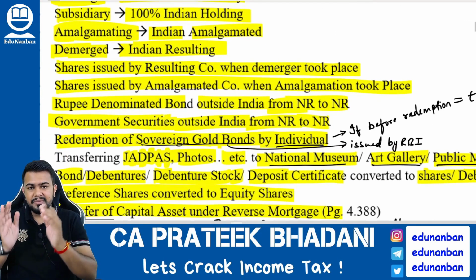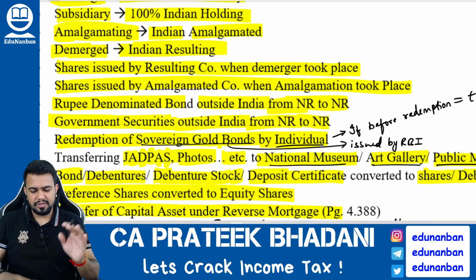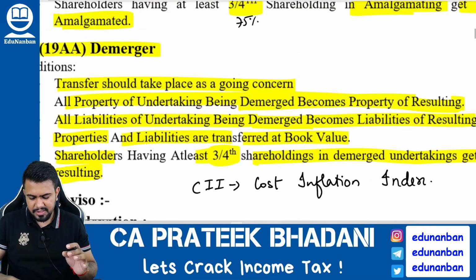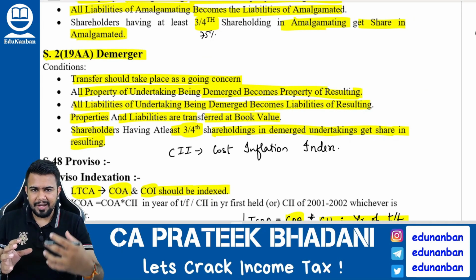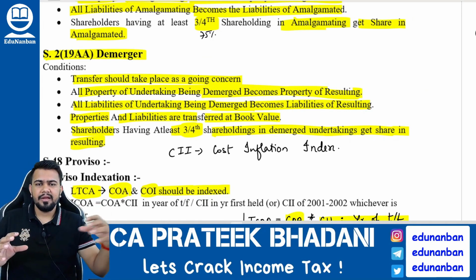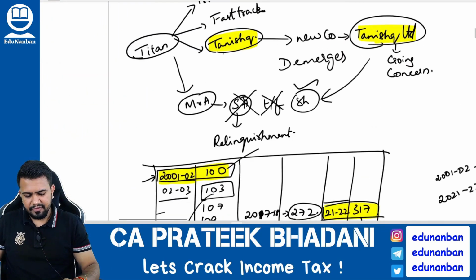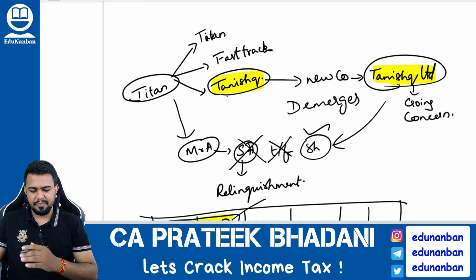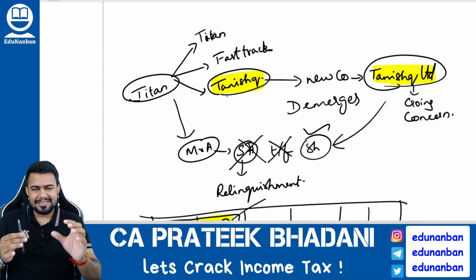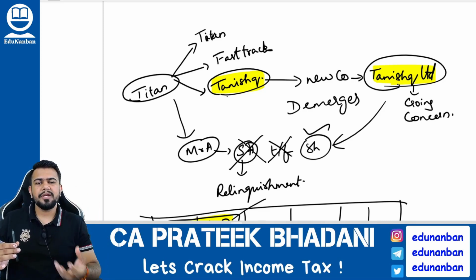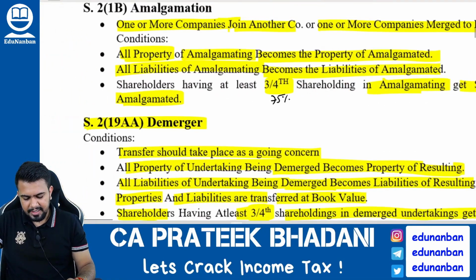Next, if demerged company is transferring the asset to Indian resulting company, then also it is not regarded as transfer. Now what is demerger? Demerger means where one or more undertakings of a company is coming out of the company to form a new company. I gave you an example. For example, there is Titan company. Titan company is having three brands, correct? Titan, Fast Track and Tanishq. Let's say Tanishq is coming out of Titan to form a new company called Tanishq Limited. This is called demerger.